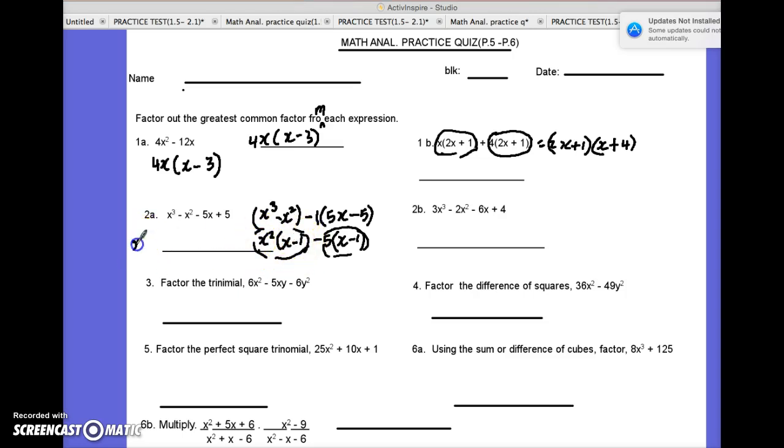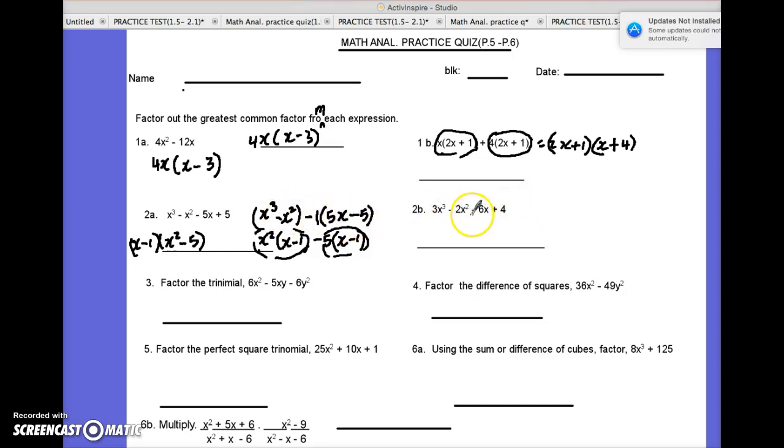So we say, okay, x minus 1 comes out. And what's going to be left from this cluster when we take that out? It will be x squared. And what will be left from this cluster would be minus 5. So that would be the way to factor this expression using grouping.